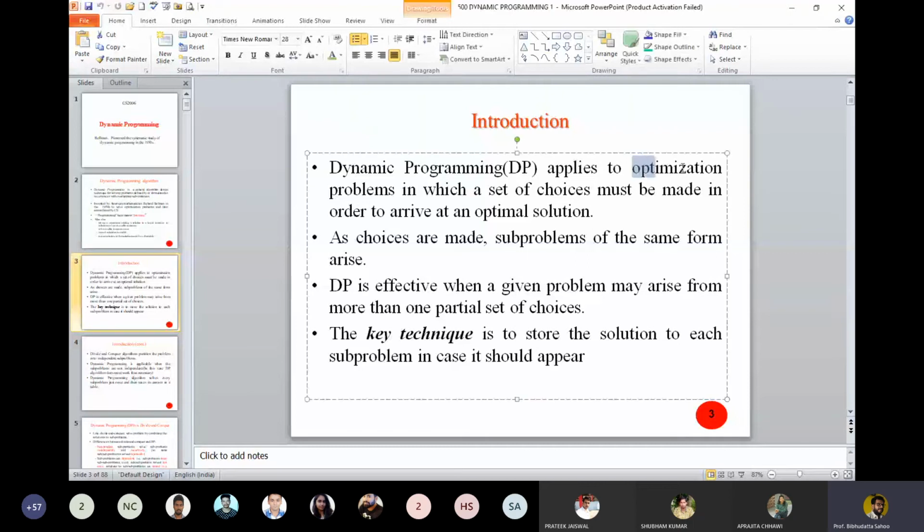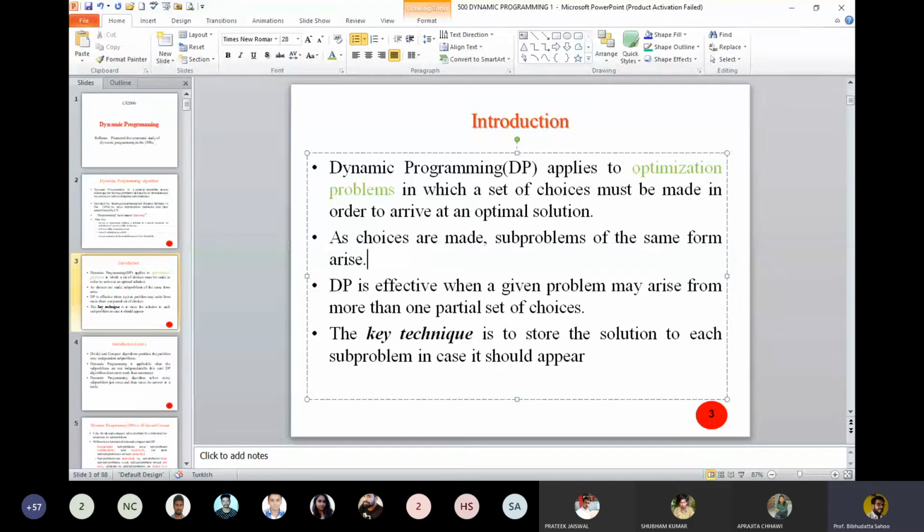First, it applies to optimization problems. That means your problem statement must be represented as an optimization problem. Here the subproblems are dependent subproblems. If you are looking into a problem and trying to design a dynamic programming algorithm, you must have a representation that is a subproblem.